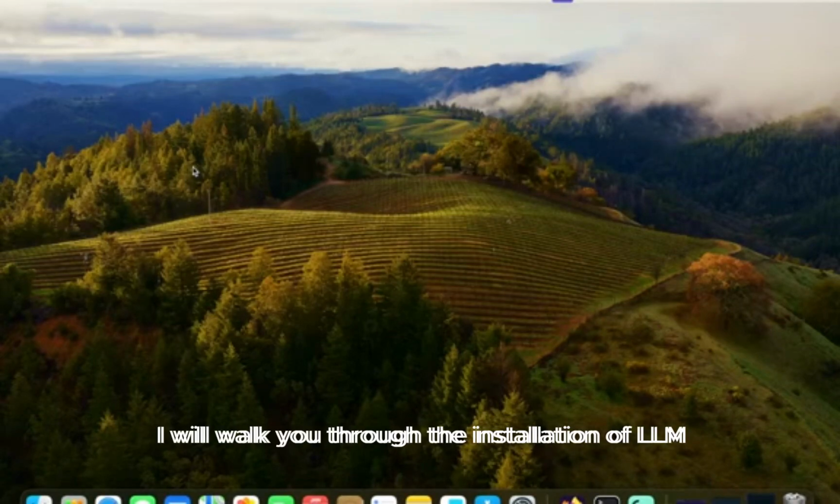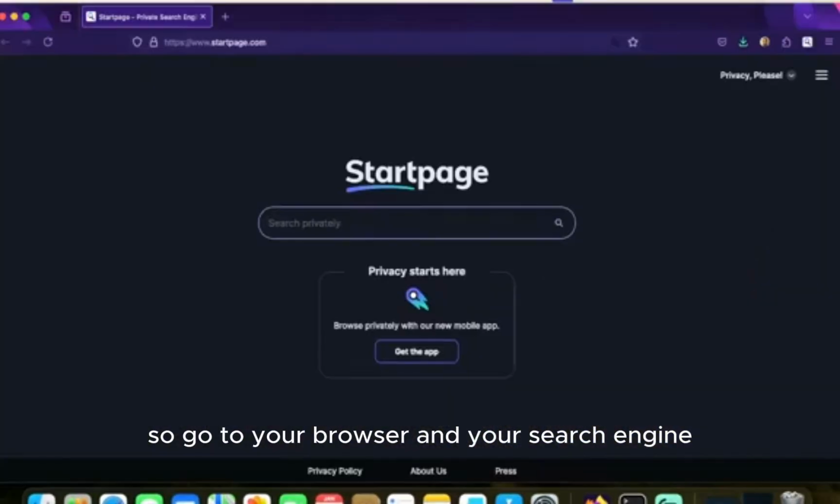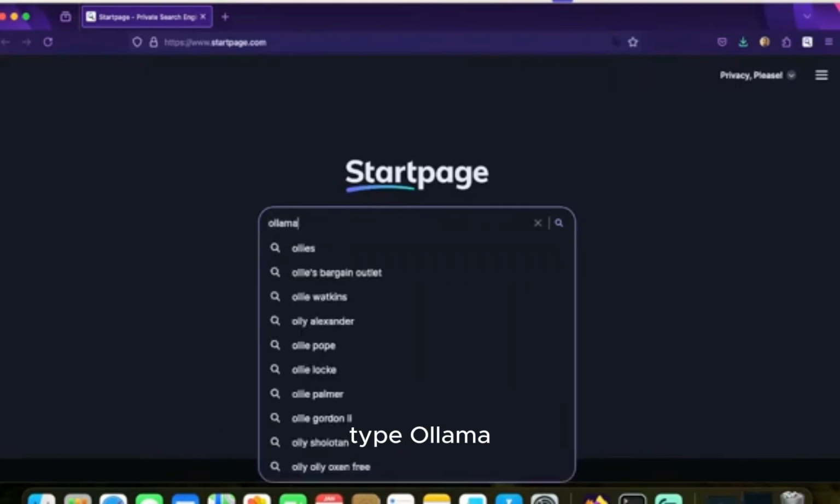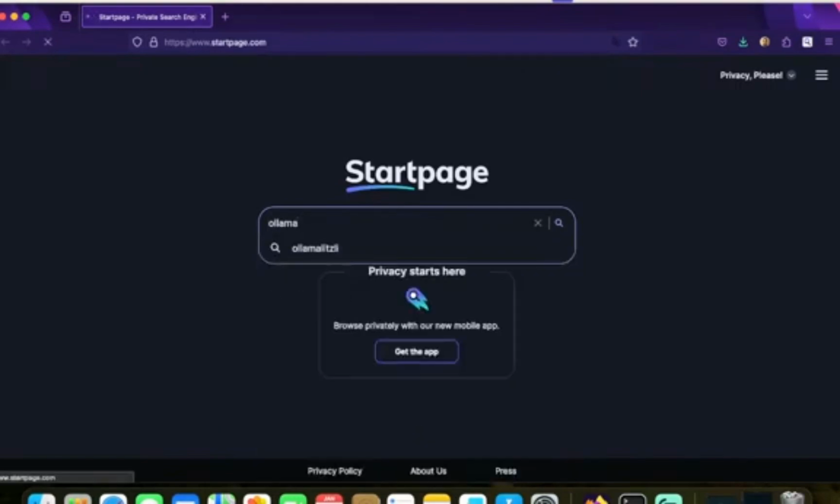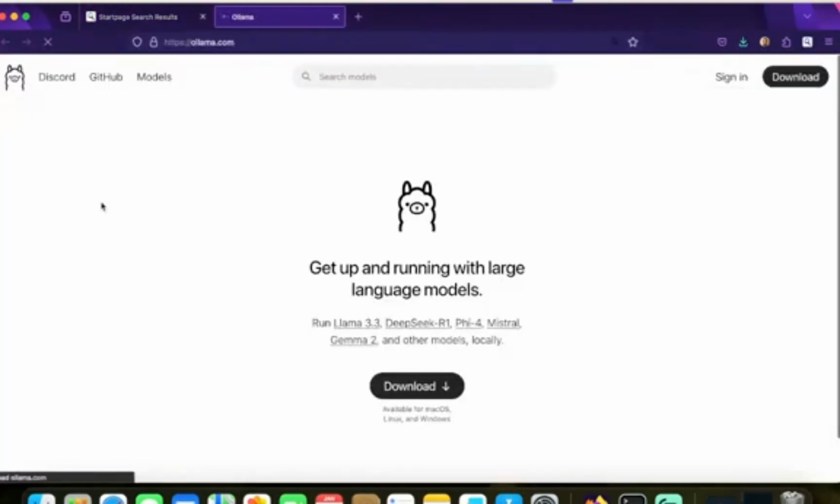I will walk you through the installation of the LLM DeepSeek on your local machine. So go to your browser and in your search engine type Ollama. Now you have to go to the Ollama website. This is the web page that you will get on ollama.com.